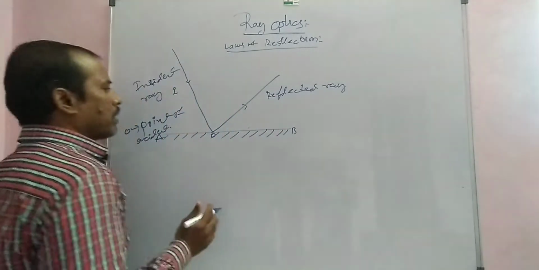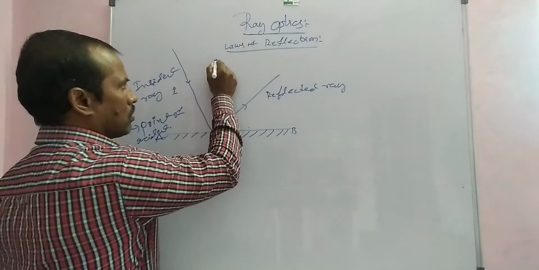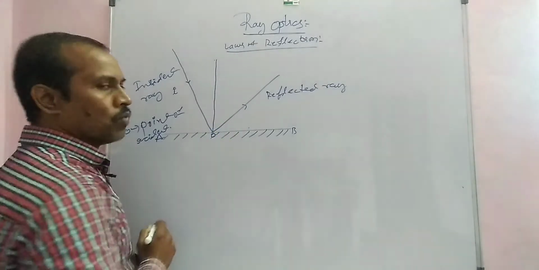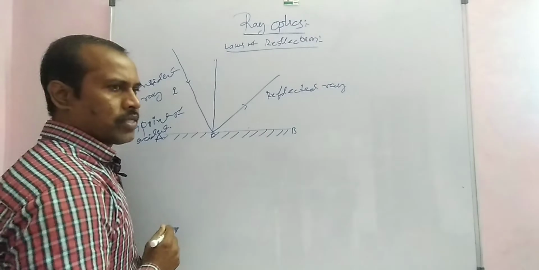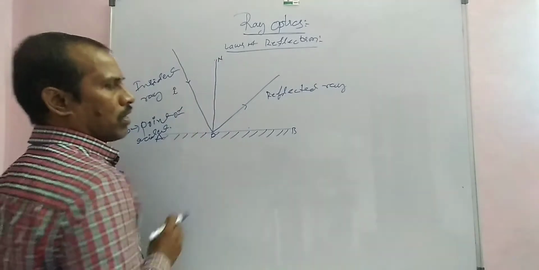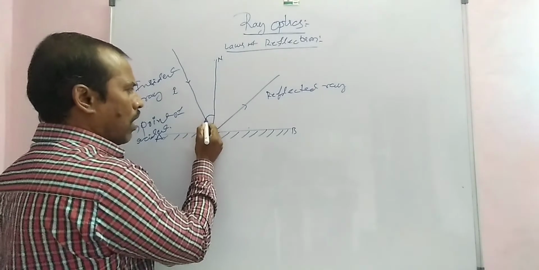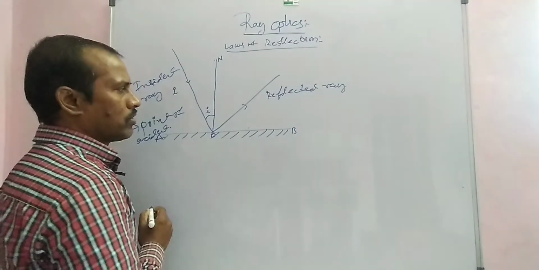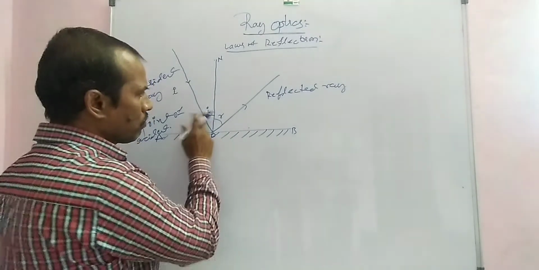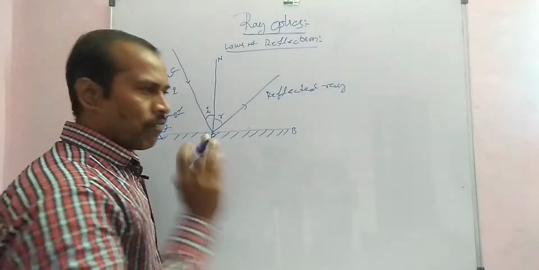First of all, draw the normal onto the point of incident O. This is the normal, N. The angle between the incident ray and this normal is the angle of incident. This one here is the angle of reflection. The first one is called the angle of incident, and the second one is called the angle of reflection.